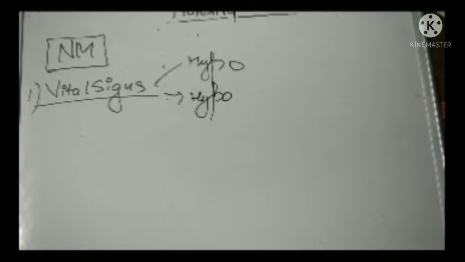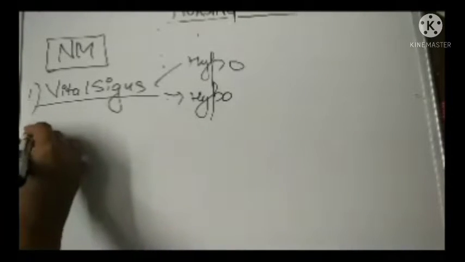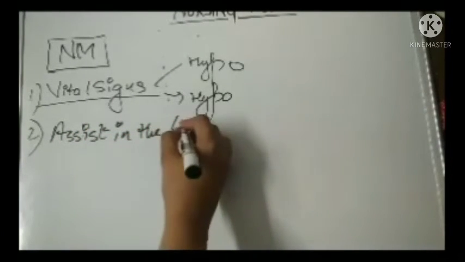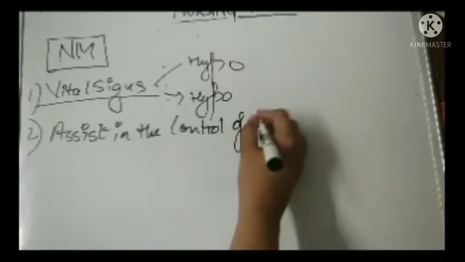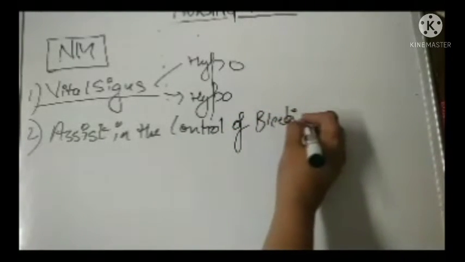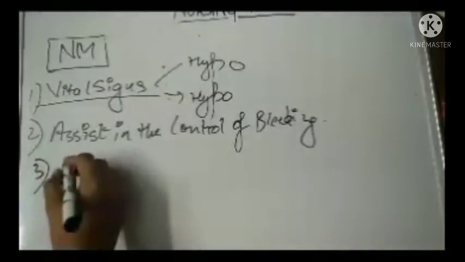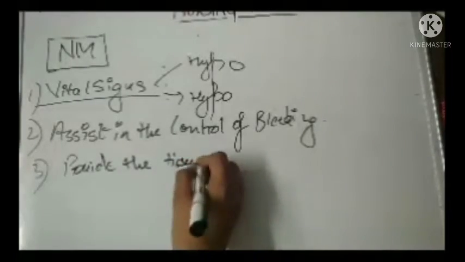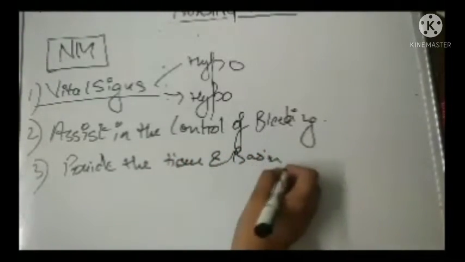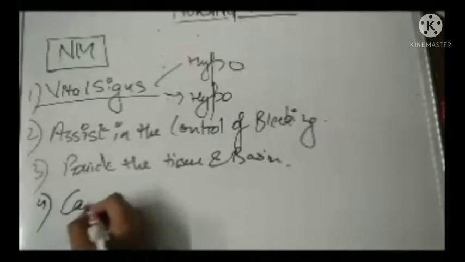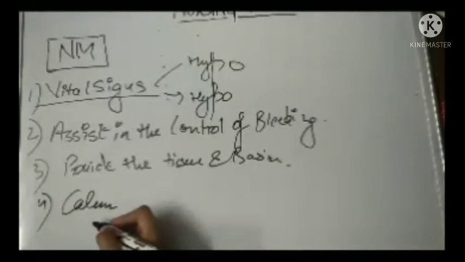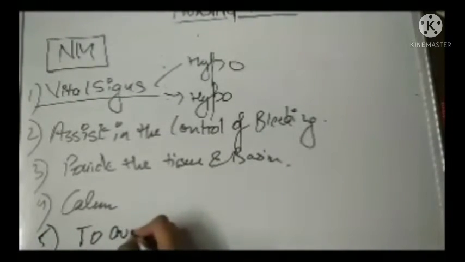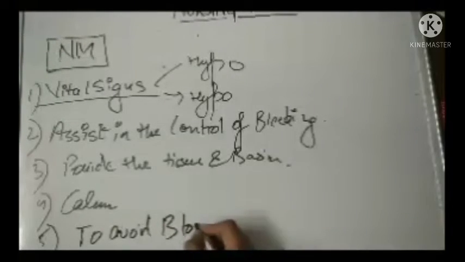Then you will assist in the control of bleeding. Then you will provide tissue and a basin, and you will assure and calm the patient, and instruct the client to avoid blowing the nose.